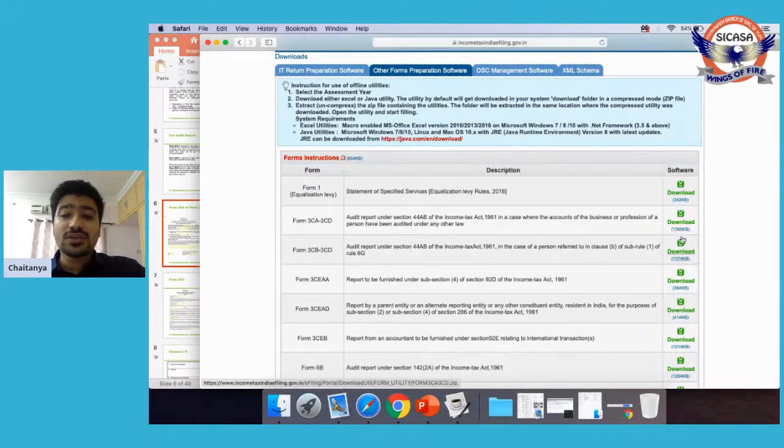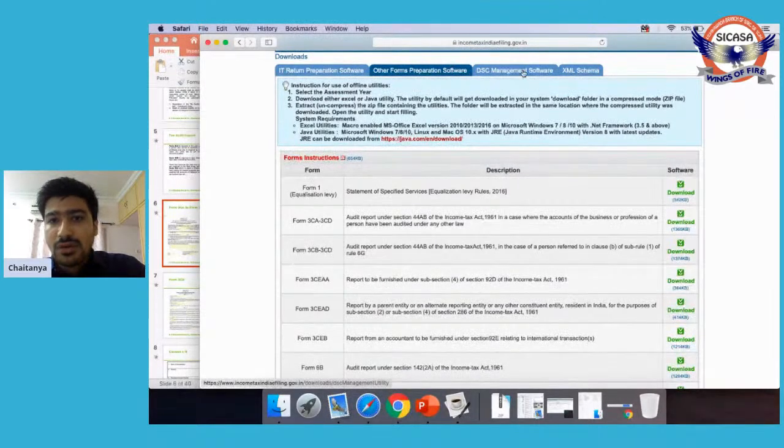These two are the utilities which are available in the portal. So we should download this utility, and it will be downloaded in a zip file. Similarly, even this utility will be downloaded in a zip file that has to be extracted, and then our data has to be entered in that particular respective column or in that respective clause.